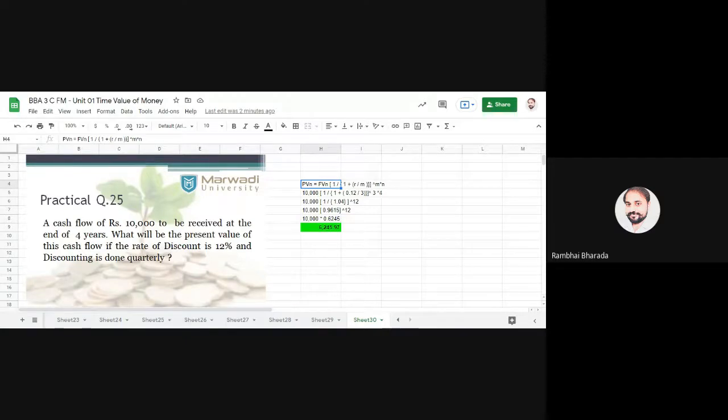So mainly these 6 types of practical questions are there: future value for single amount, present value for single amount, future value for annuity, present value for annuity, entire compounding, entire discount. I request all of you, please do at least one practical question of each method by yourself. Okay, so with this, revision of unit 1 is done from my side. If you have any query, any questions, you can contact me directly.